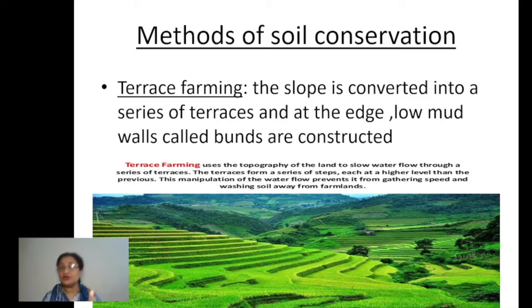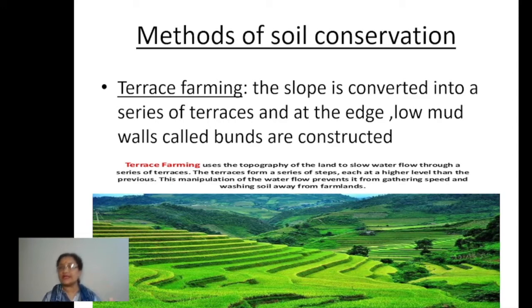So in this way, the erosion which was going on because of the flow of water down the slope has changed. The maximum part of that soil which was going along with water has now been deposited over the various terraces, and that makes a proper place for doing the cultivation also.